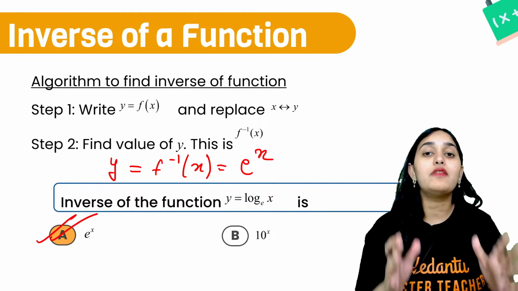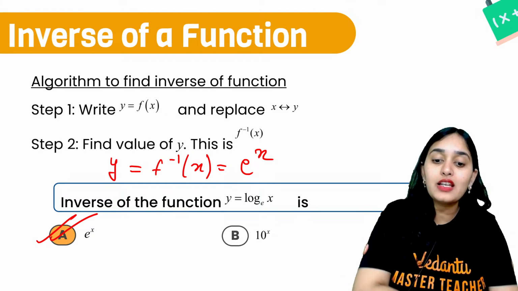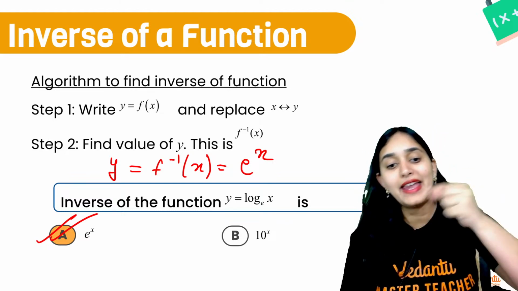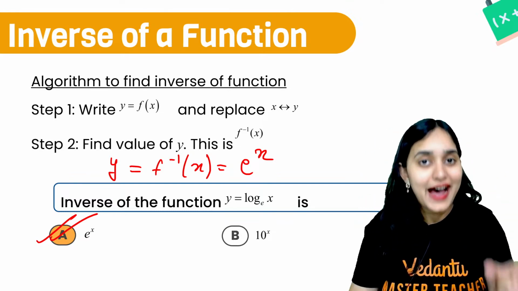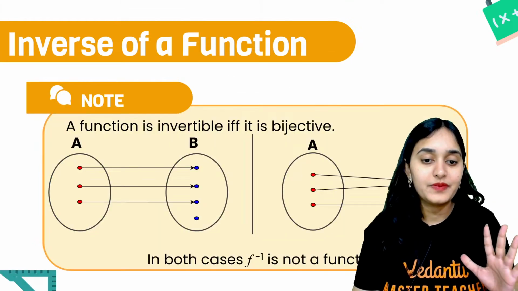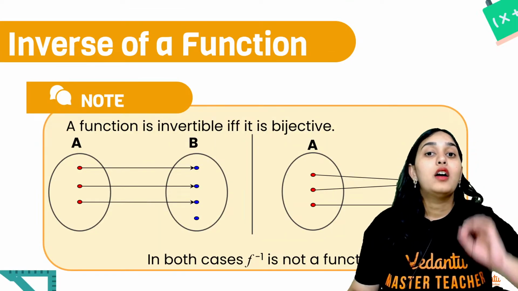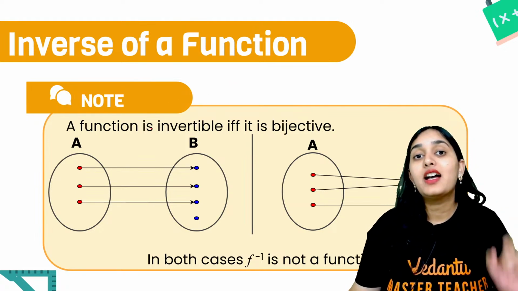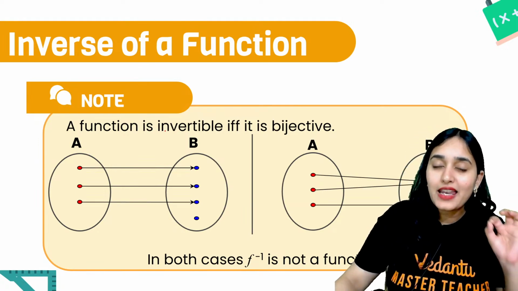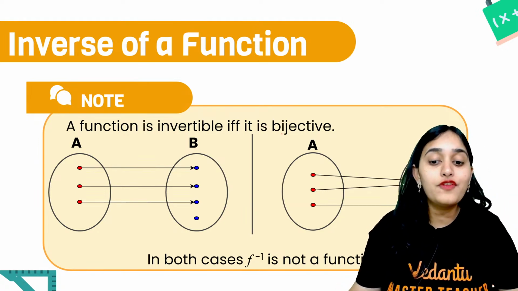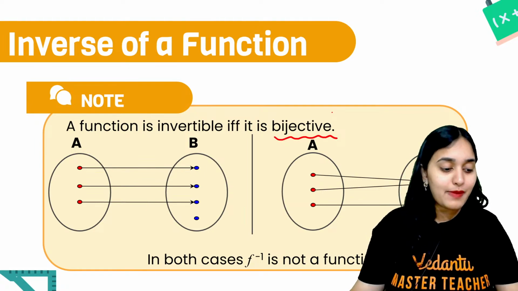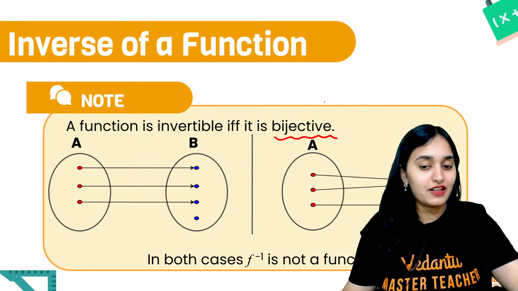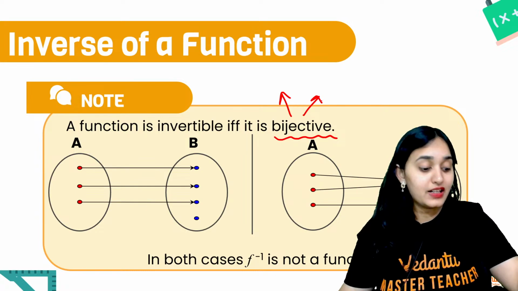Understood everybody how we will find the inverse of a function? If you have a function, just put x as y, y as x. Find the value of y, that becomes your answer. Clear to everybody? Now, for finding the inverse of a function, it is very important to note that inverse can only be found for a bijective function. What is bijective? Yesterday we learned the bijective function. Who will tell me what is a bijective function?